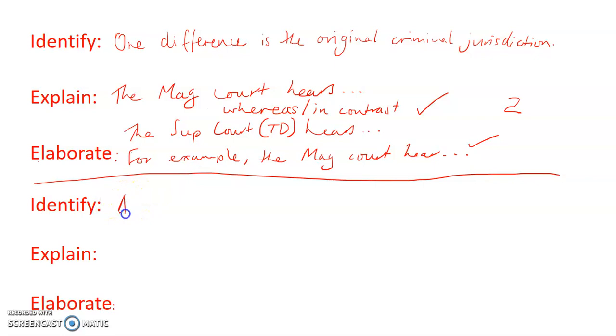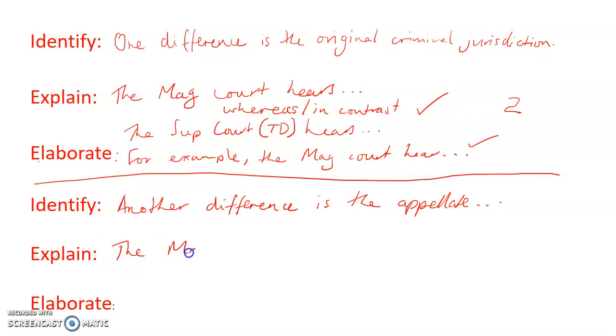Okay, here we go. Another difference is the appellate jurisdiction. So again, I've got 2 clear differences that I'm explaining to get my marks.